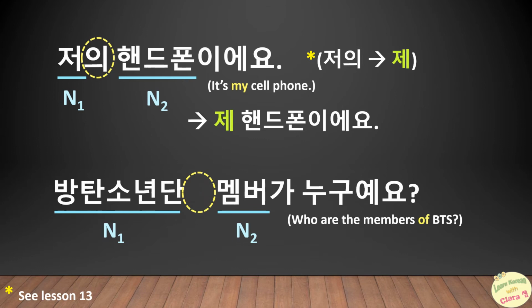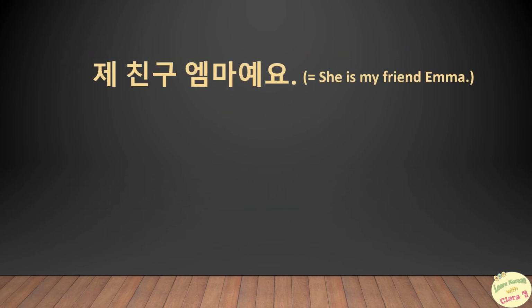Sometimes we can also omit 의, but the meaning of the sentence does not change and Koreans understand without any problem. For example, we often say 방탄소년단 멤버가 누구예요? By omitting 의. Everything we have just learned will apply to the two initial examples. The first is 제 친구 엠마예요. But in this sentence, you don't see the possessive particle 의. How come?